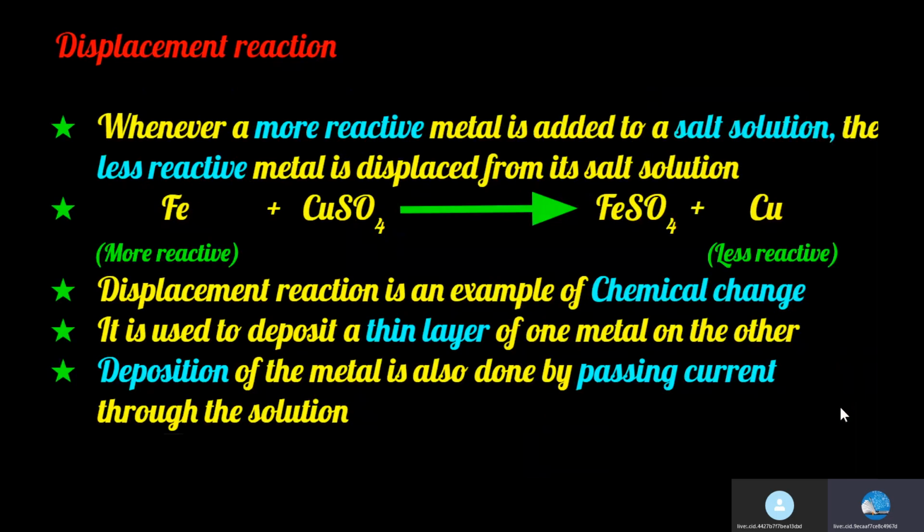Displacement reaction is an example of a chemical change or chemical reaction. Displacement reaction is used to deposit a thin layer of one metal on the other metal. Deposition of the metal is also done by passing current through the solution.